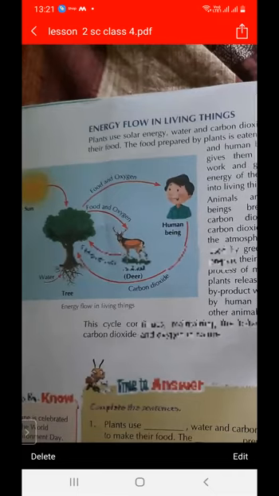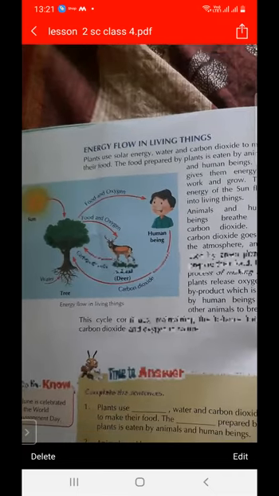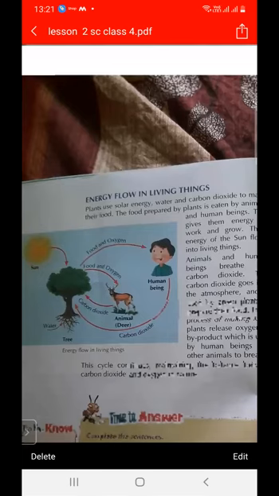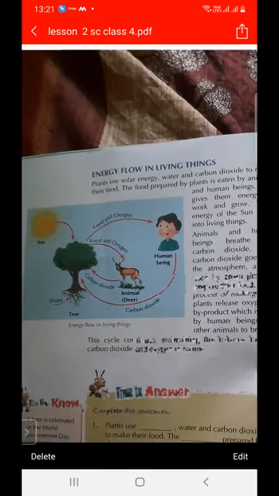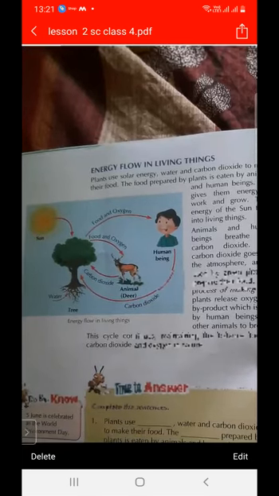Now, any query regarding lesson 2? You have to write important terms in your fair notebook. On the first page, you have to write lesson number 1.